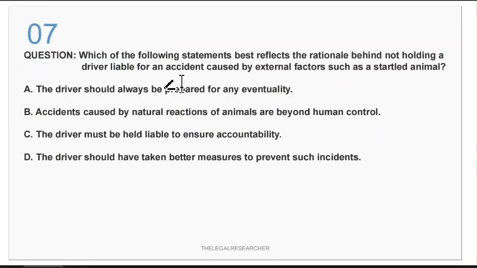Now coming to the next question, question number 7. Which of the following statements best reflect the rationale behind not holding a driver liable for an accident caused by external factors such as a startled animal?